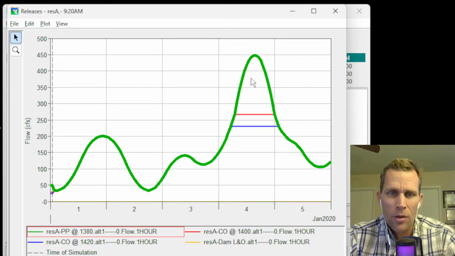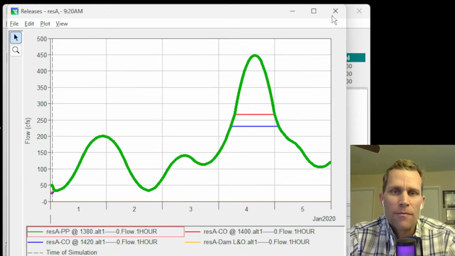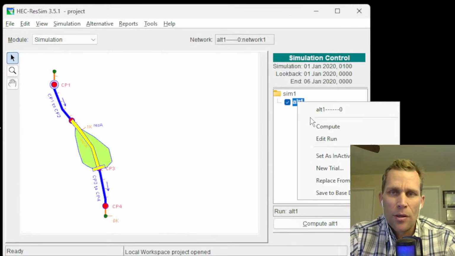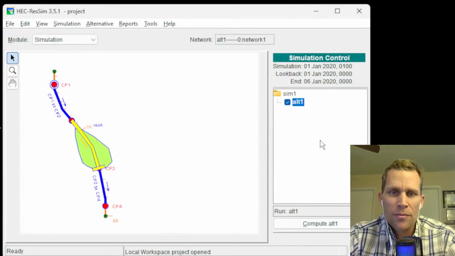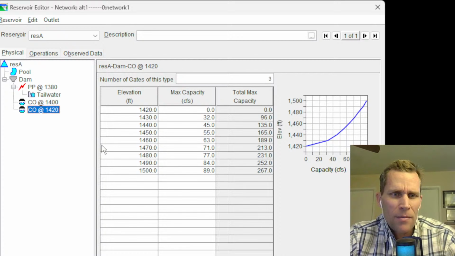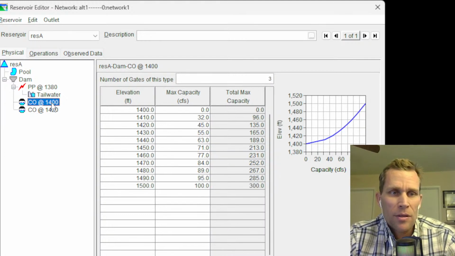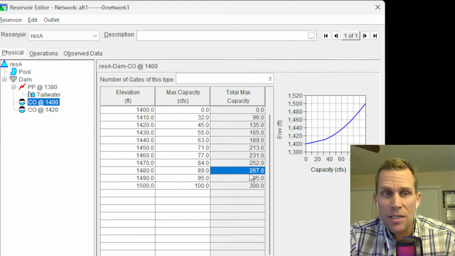Yeah, about 447. If we wanted to actually get these numbers and confirm, we could just look into our physical tab of the reservoir once again. So if I go to the physical tab and then click on 1420 right here at an elevation of 1480, 231 is the max capacity. At 1400, the next controlled outlet, 1480 corresponds to 267.